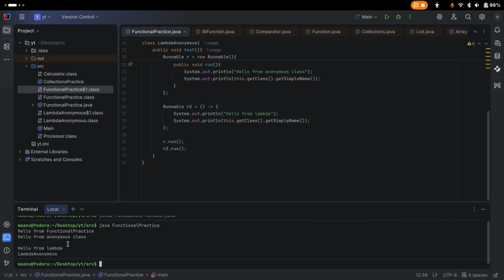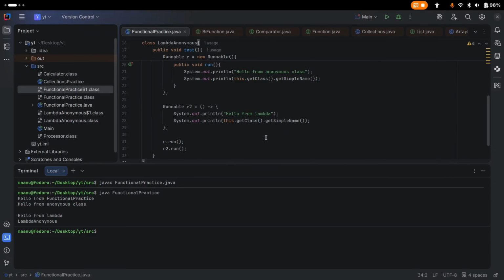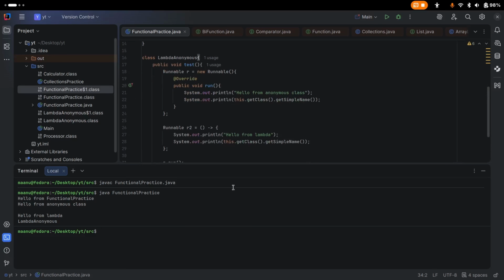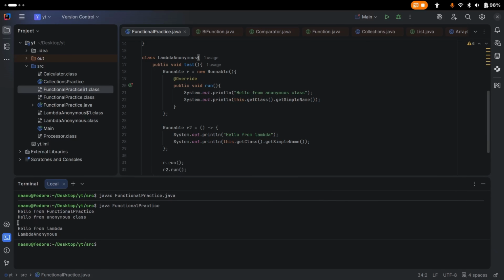In this one, you can see hello from functional interface. That's fine. Then hello from anonymous class. And here we got hello from lambda. Here we can understand better now. Calling this.getClass().getSimpleName() on an anonymous class, we will get an empty string, so that's why we got an empty line.